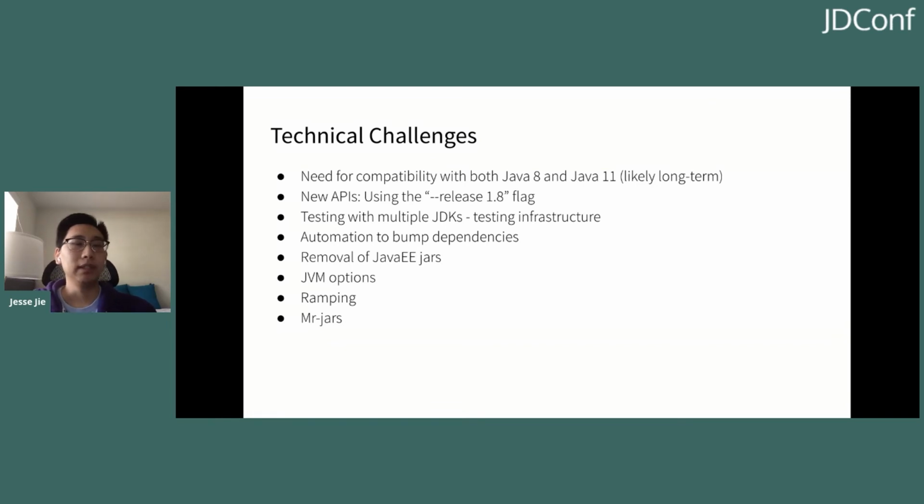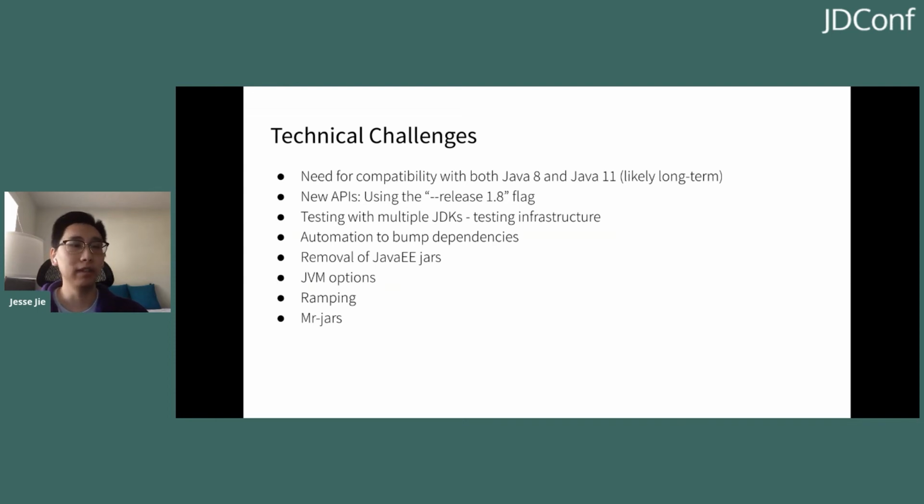Another thing that we wanted to implement was the ramping feature. What ramping means is, because application owners are very skittish about going to Java 11 completely in production, even if it's been tested in the testing environments, they don't want to move to it completely in production. So what we did was to enable ramping such that some percentage of their cluster will be on Java 8 and another percentage will be on Java 11. This way, they can incrementally increase their cluster until they're fully on Java 11.